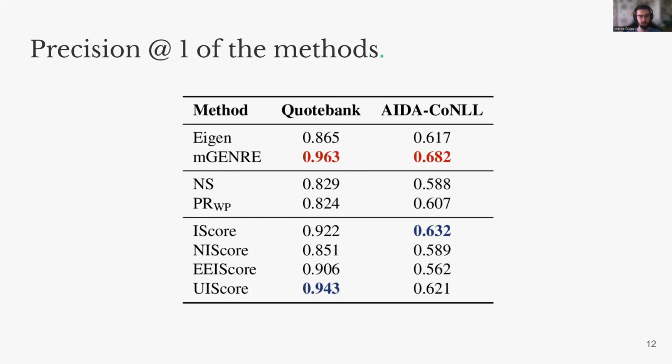In this table, precision at one of the methods is shown. mGENRE achieves the best performance. When it comes to heuristics, on Quotebank, UI score performs the best, while on AIDA-CoNLL, combining the heuristics does not improve the overall performance, so the best performing heuristic is I-score. Popularity heuristics perform similarly to each other.